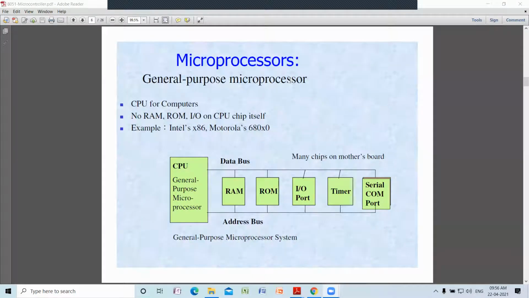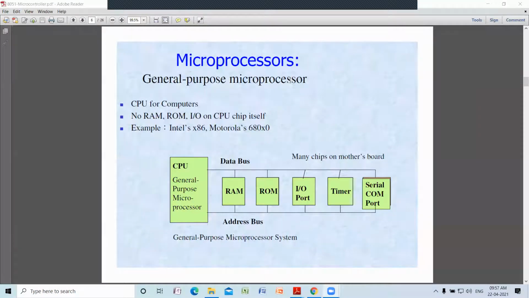In simple words, a microprocessor is the central processing unit of a computer. Very important, as I told already, in a microprocessor you don't have any RAM, you don't have any ROM, you don't have an I/O port. The CPU chip does not contain RAM, ROM, I/O.